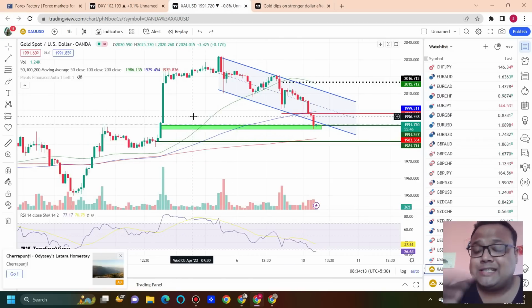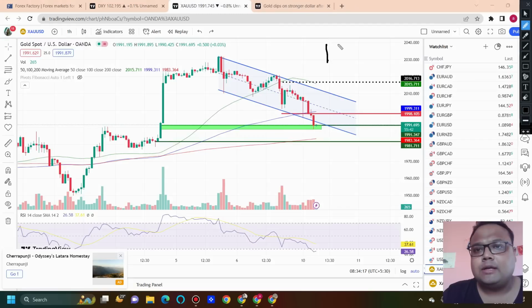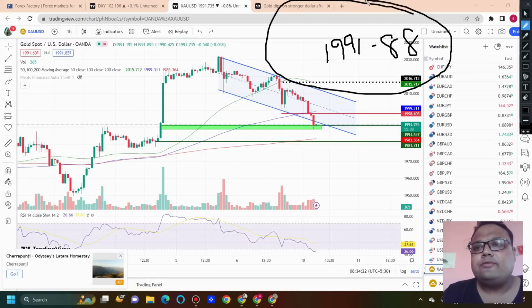So yes, on Saturday we discussed the support level of 1991 to 1988. This is the first support on the chart of gold that we discussed, and we can see that gold is standing on the support level from Friday. If you have already taken a buy position, then I'll say be on the trade, and already you are in a profit of 10 to 15 pips. I guess there is a further possibility of another 20-30 pips from there.